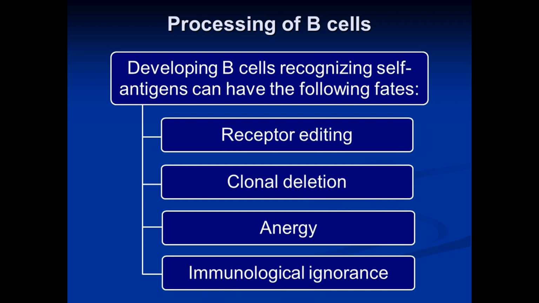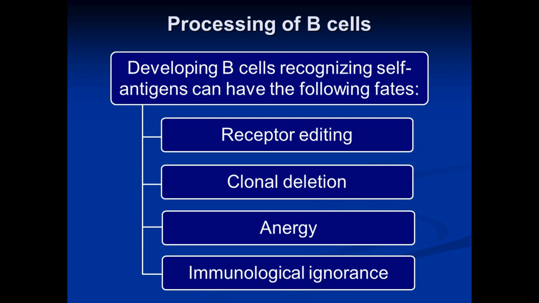So when a developing B cell recognizes and binds a self-antigen, either receptor editing will occur. This is one fate. The second fate of the cells is clonal deletion.